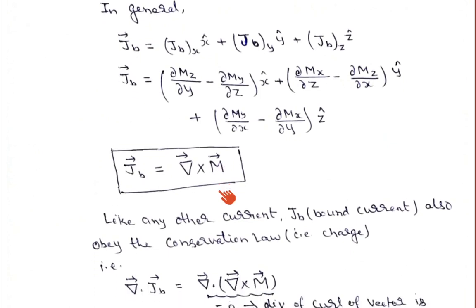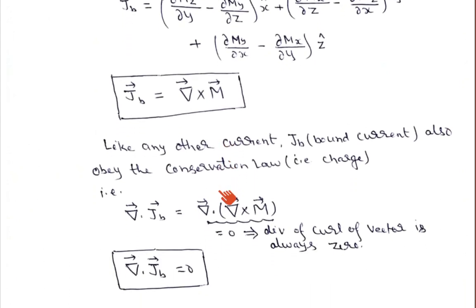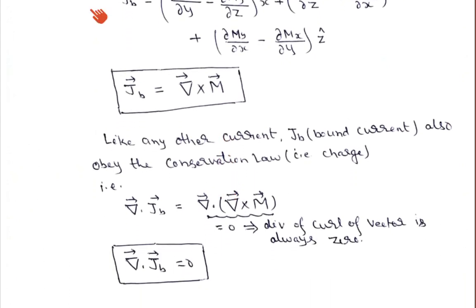So this means that the volume bound current density of any magnetized object can be written as JB is equal to del cross M. And remember, this volume bound current density term del cross M is non-zero, giving some current, when the material is non-uniformly magnetized. If the material is uniformly magnetized, we have seen JB is equal to 0 because the internal currents cancel out. But if it is non-uniformly magnetized, the internal currents no longer cancel each other, and we get a net volume bound current density within the material, equal to del cross M.